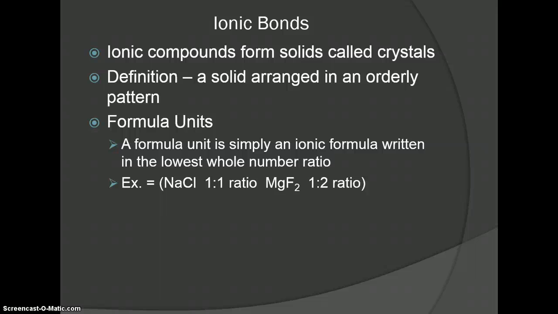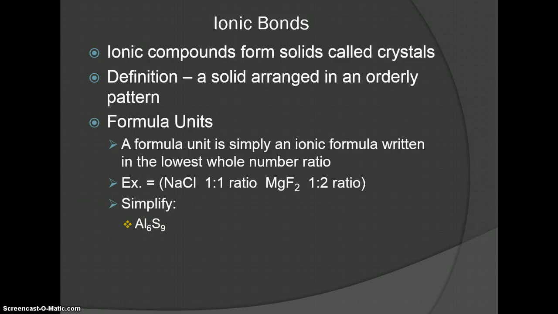With magnesium and fluorine, it's a 1-to-2 ratio, so I write it MgF2. And we'll do some practice with this in class. So again, even if I had, let's say, 50 magnesium and 100 fluorines, I write it in the ratio that they are to each other, which is a 1-to-2 ratio. And the metal is always written first, and the non-metal is always written second in the formula unit.